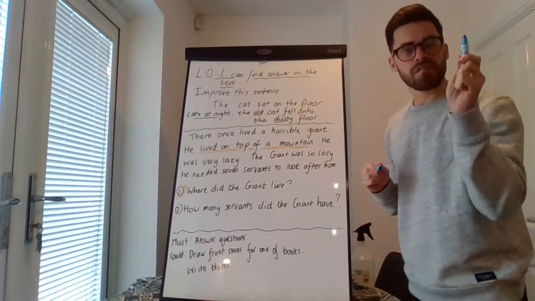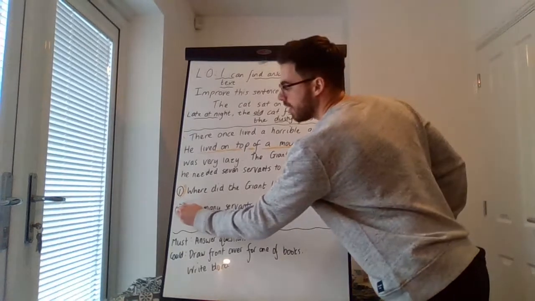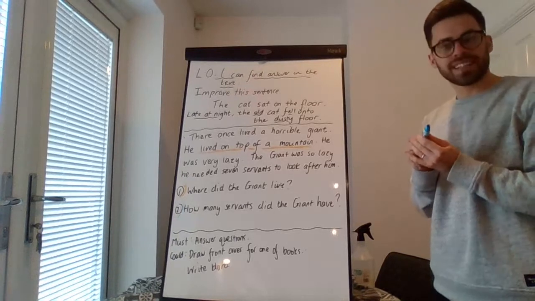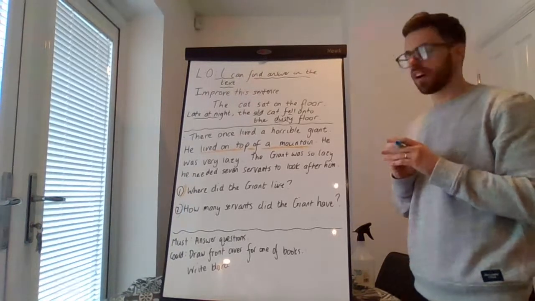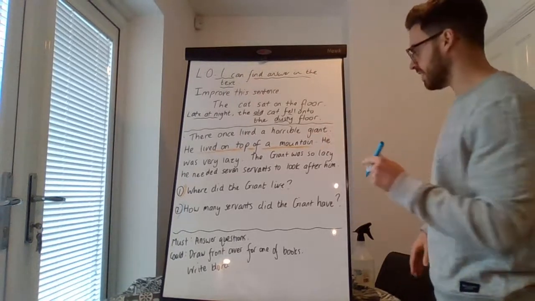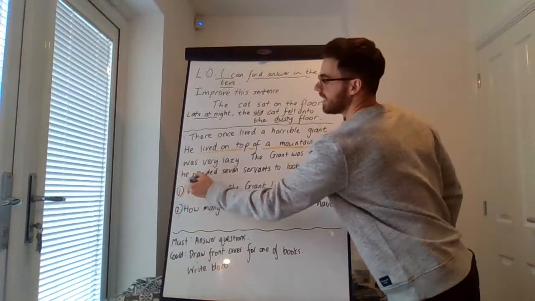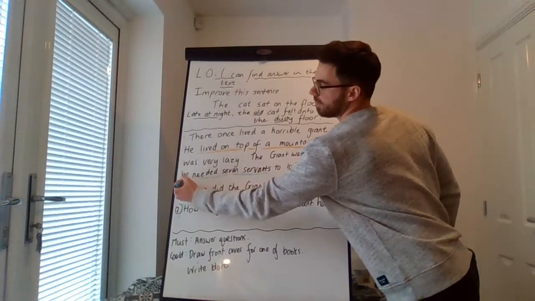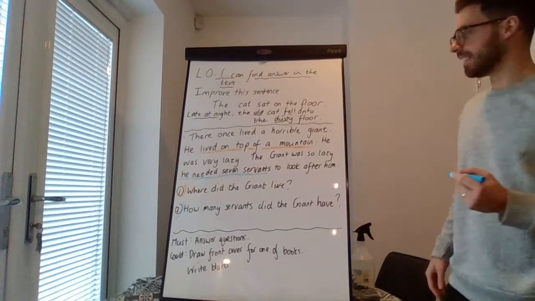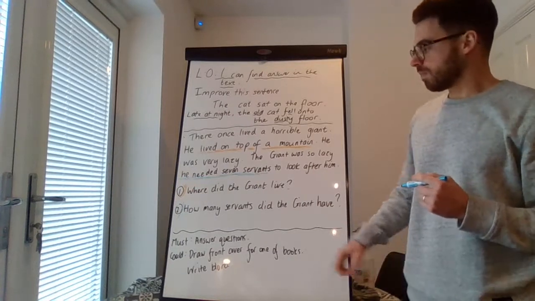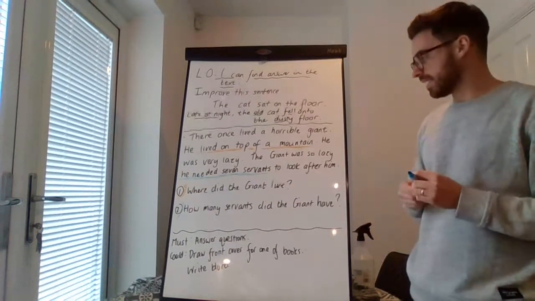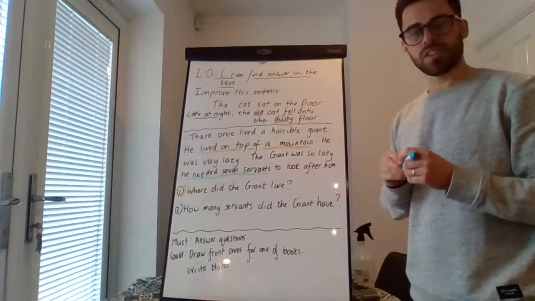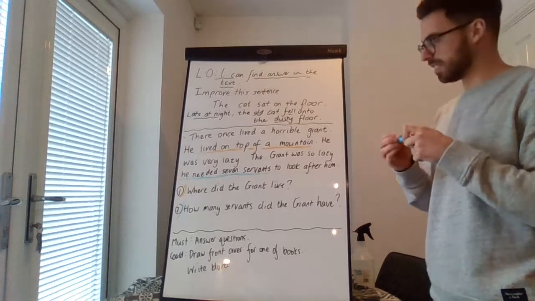Number 2, I'm going to get a different colour now. And I'm going to underline the answer in a different colour. How many servants did the giant have? And again, you'll be able to find that answer in the text. He needed 7 servants. So I'm going to underline that answer in the text. He needed 7 servants. And I would write that answer as a full sentence again. The giant had 7 servants, or the giant needed 7 servants. That would be a nice clear sentence.